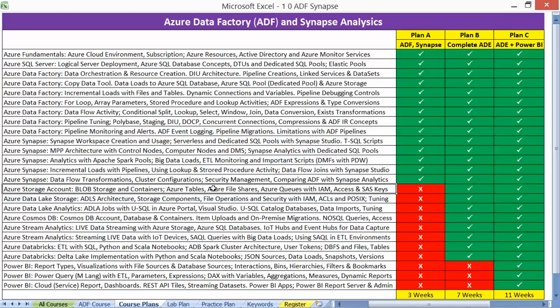Storage accounts, data lake storage, Cosmos, stream analytics for IoT, event hubs, and Databricks and Delta tables. All these are from the complete ADE, Azure Data Engineering plan. If you would like to learn more, then you can opt for Power BI.